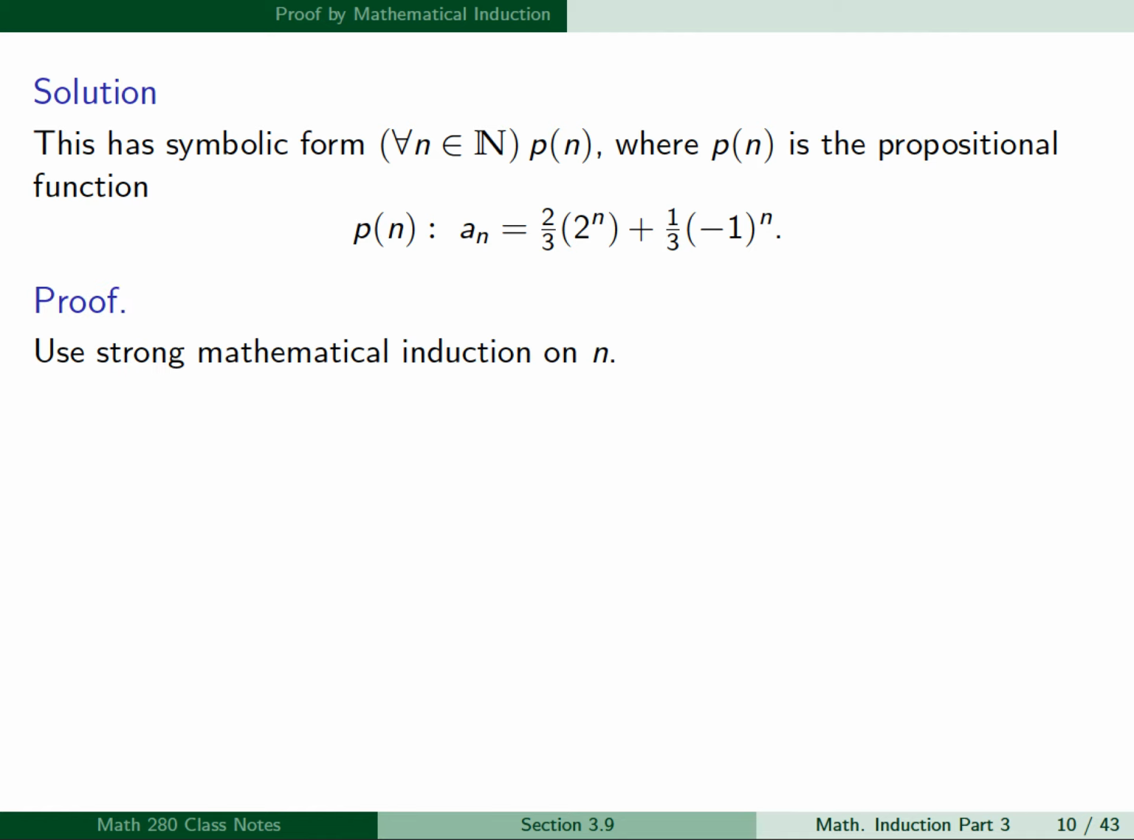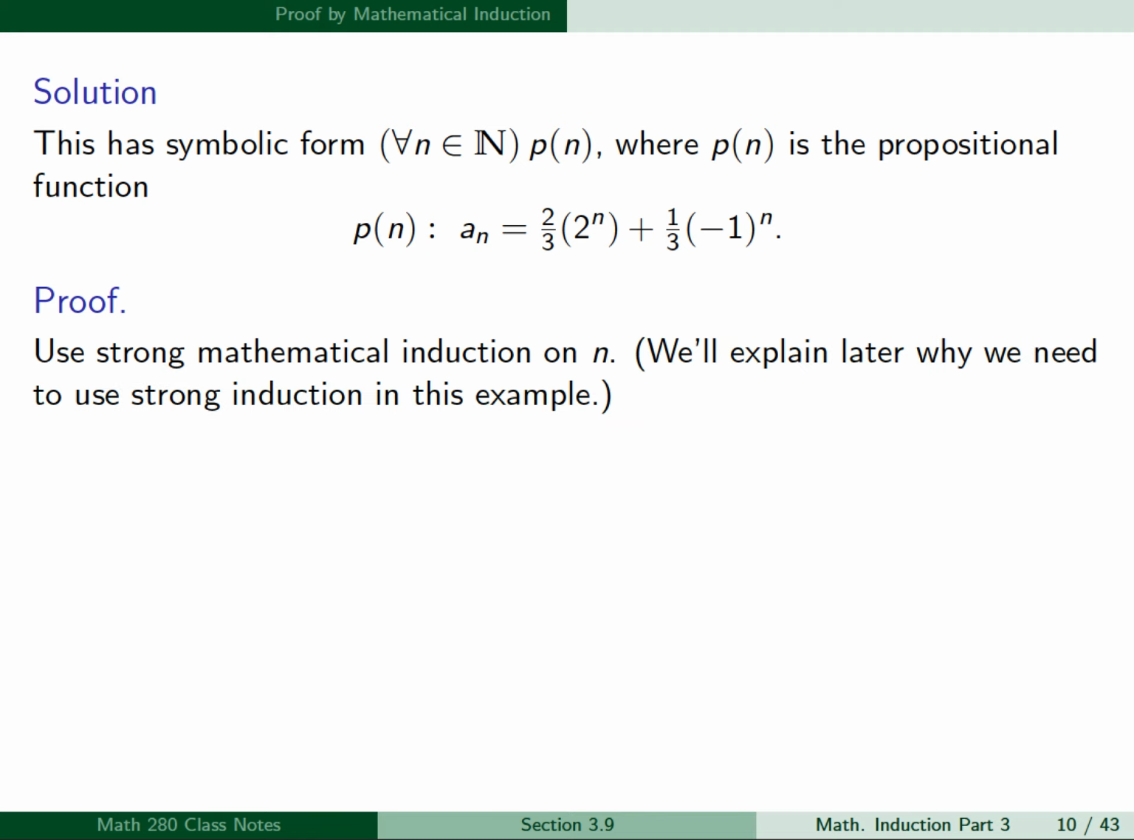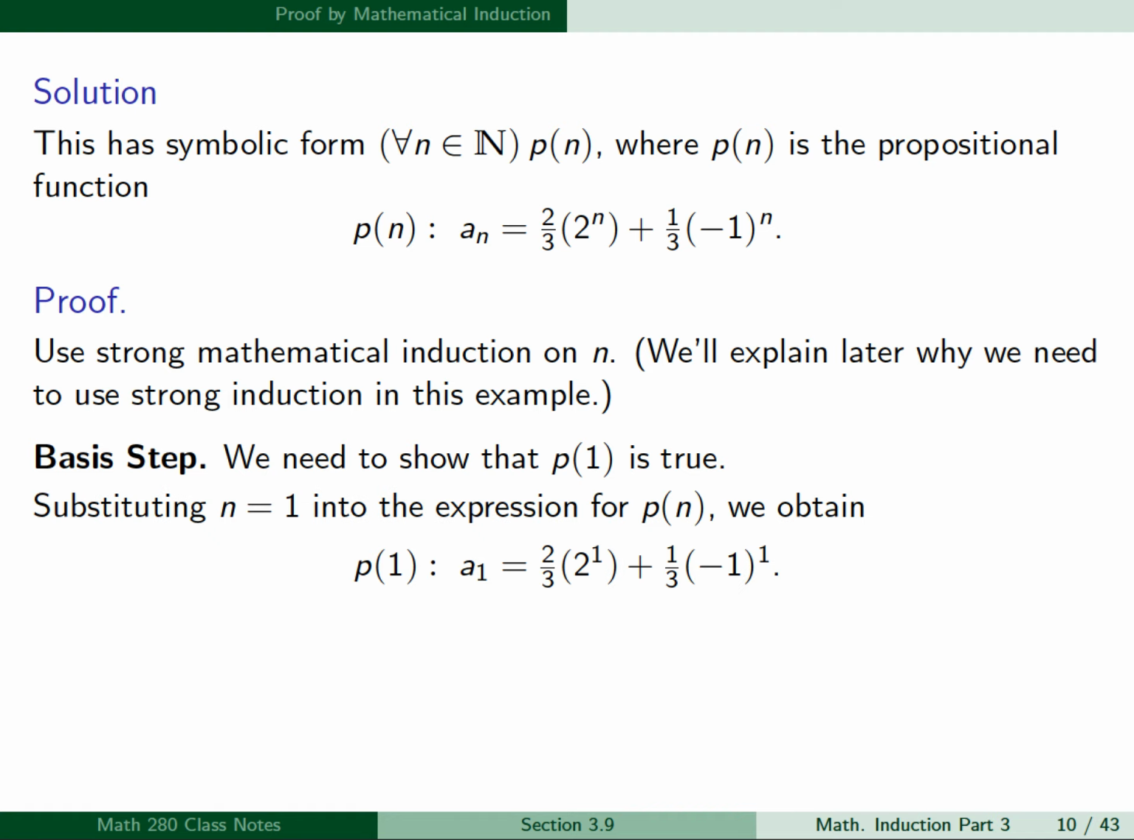So for our proof, we're going to use strong mathematical induction on n, and we'll explain later why we need to use strong induction in this example. First we have the basis step, and for this we need to show that P of 1 is true. Substituting n equal 1 into the expression for P of n, we obtain P of 1 is the formula a sub 1 equals 2/3 times 2 to the 1 plus 1/3 times minus 1 to the 1.